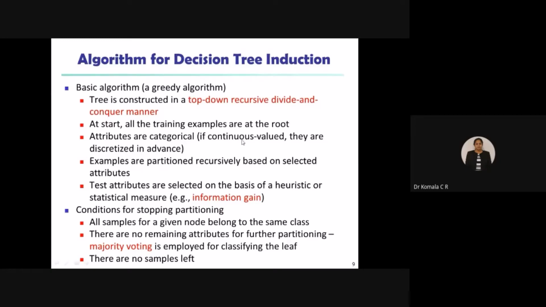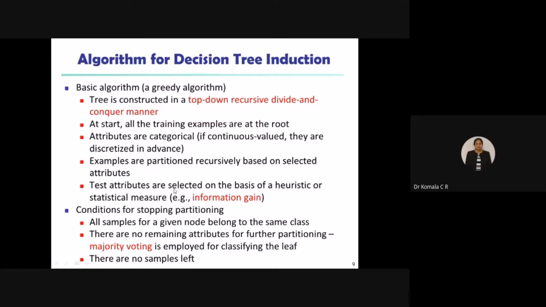So we don't know whether we perform the analysis on continuous data type or discretized data type. If it is continuous, later we'll convert it into discrete before we go for the analysis. So that is how we are going to do the analysis in the system. The system will understand only the binary form. Examples are partitioned recursively based on selected attributes, so that you will clearly understand how we do analysis after partitioning. We have an example that I will be discussing in the next slide.